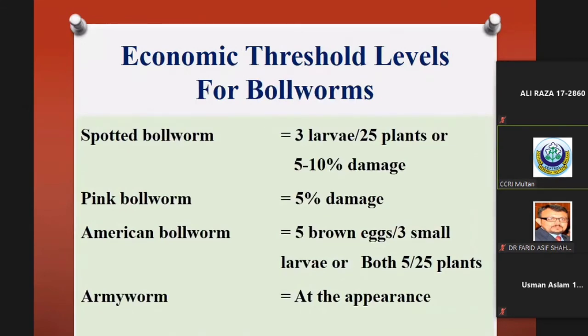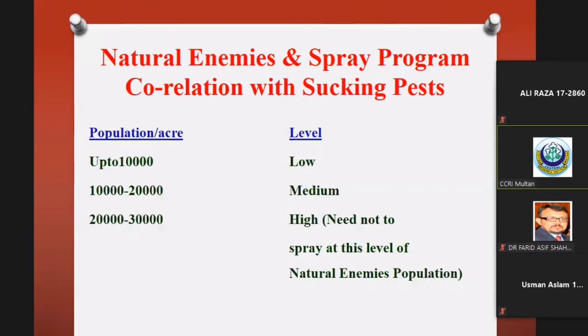For spotted bollworm, 3 larvae per 25 plants, pink bollworm 5%, American bollworm 5 brown eggs, and armyworm at the appearance. Now we will discuss the most important thing, that is the correlation of natural enemies and the spray program. That is the most ignored area in IPM in Pakistan. If we observe 20,000 to 30,000 natural enemies in the stick samples per acre, then there is no need for this spray.